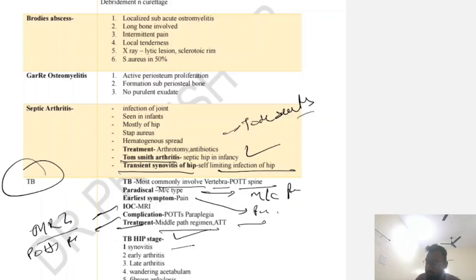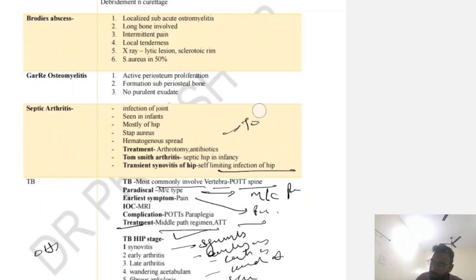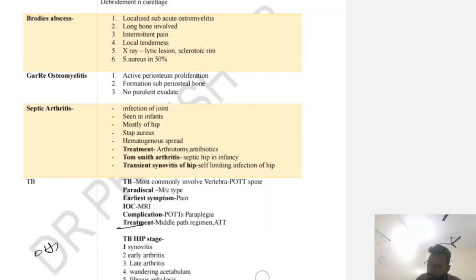TB hip stages. First is synovitis. Second is early arthritis, then late arthritis, wandering acetabulum, fibrous ankylosis. Okay, so these are the stages of TB in the hip.